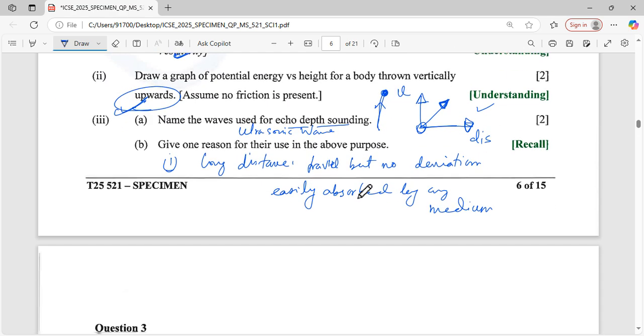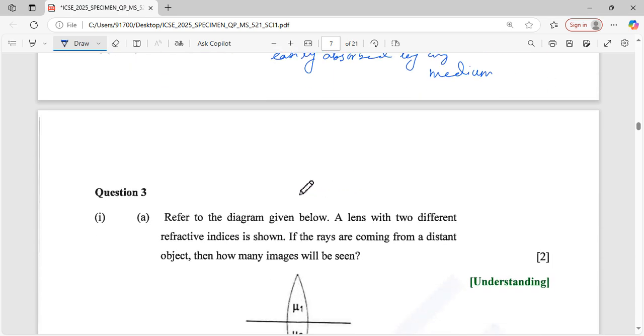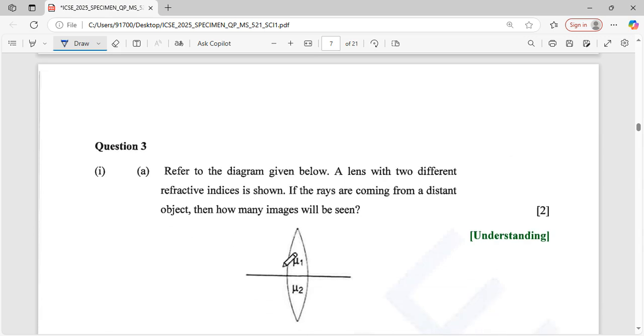Next, in the diagram below, two lenses of different refractive index are shown, as top and bottom. If the rays come from a distant object, how many images will form? If there are two refractive indices, similarly there will be two images. Very easy. Two refractive indices, two images.